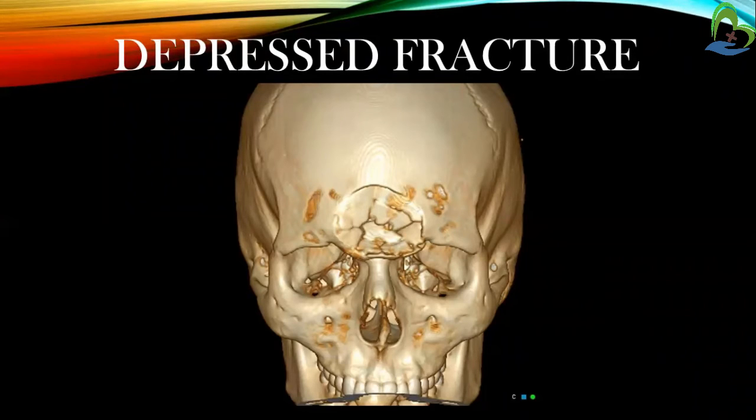Next, depressed fracture, a fracture in which fragments are driven inward. This is seen frequently in fractures of the skull and the facial bones.